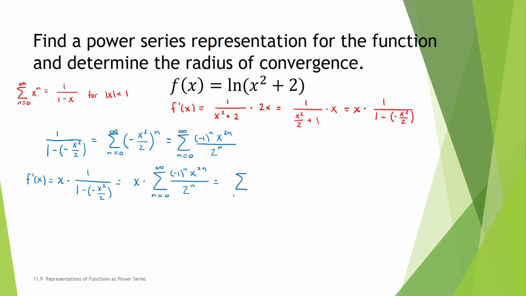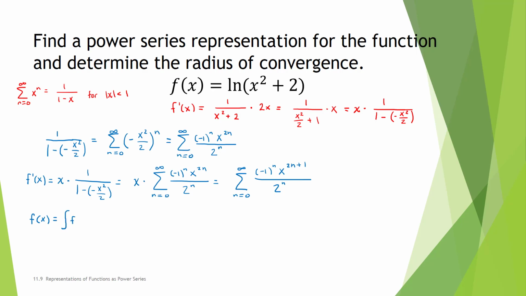And multiplying that x into each term, we have the sum from n equals 0 to infinity of negative 1 to the n times x to the 2n plus 1 divided by 2 to the n power. Next, we need to find an expression for f of x.